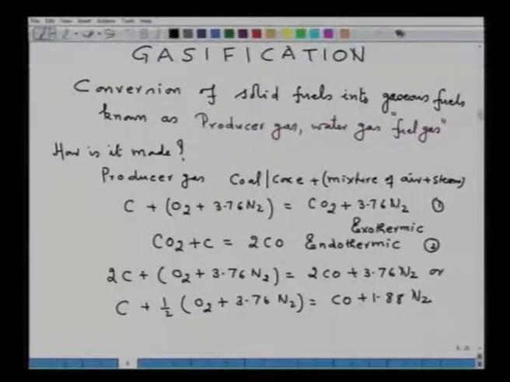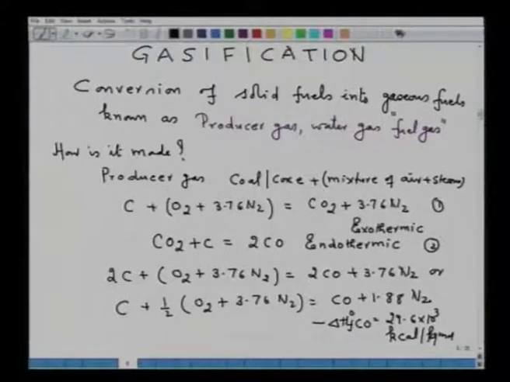And this reaction, as I gave in the earlier lecture, has heat of formation delta H F naught CO equal to 29.6 into 10 to the power 3 kilocalorie per kg mole. This reaction is also exothermic in nature, so a large amount of heat will be generated.